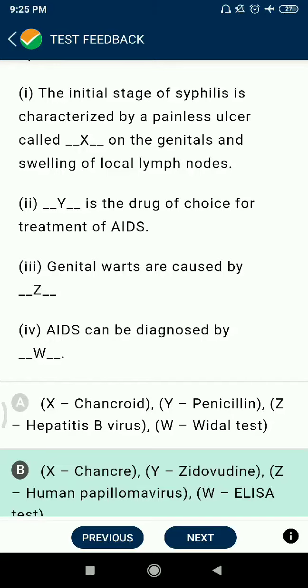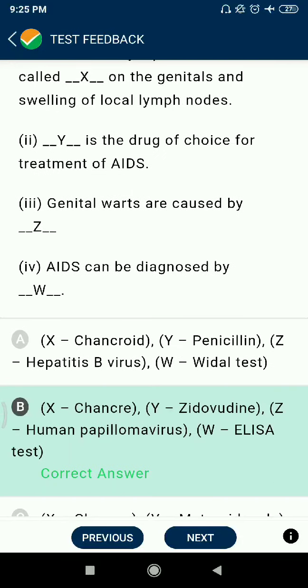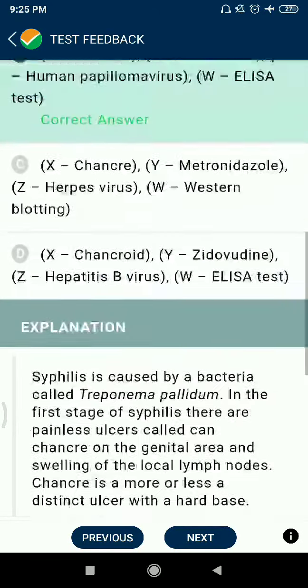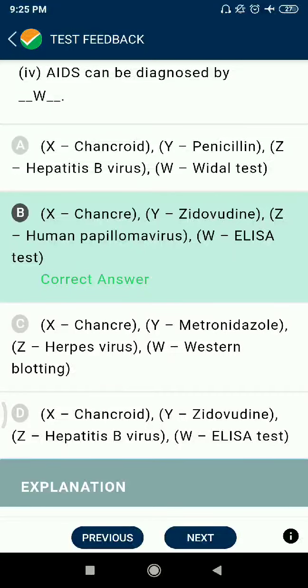Canker on the genitals and swellings of local lymph nodes. Zidovudine is the drug of choice for the treatment of AIDS. Genital warts are caused by human papilloma virus. AIDS can be diagnosed by ELISA test.